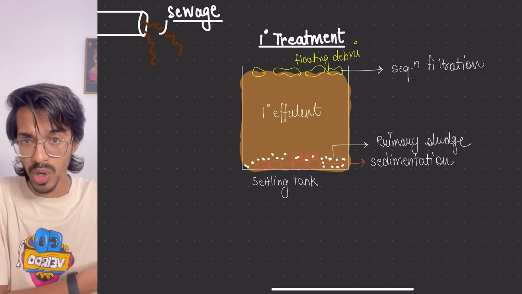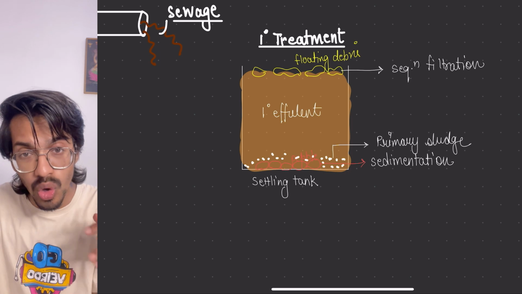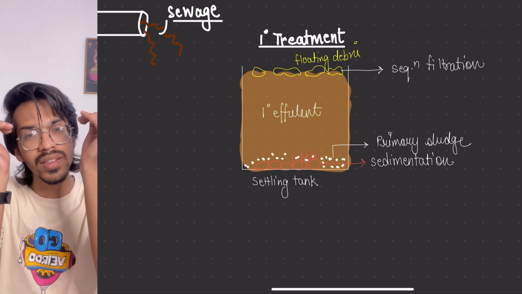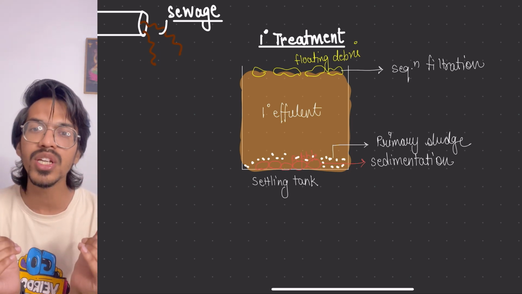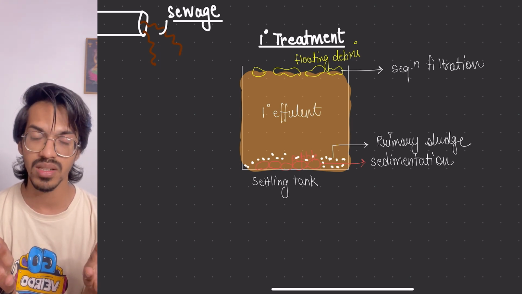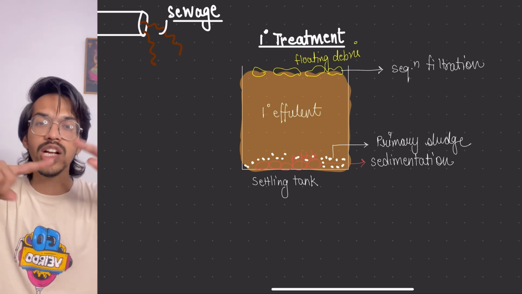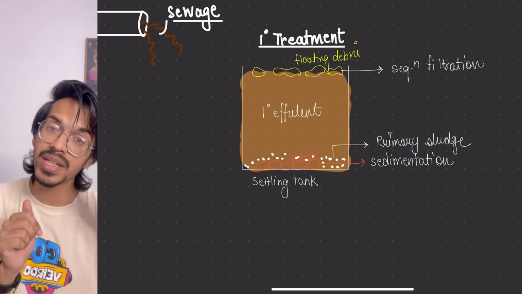This process is called sedimentation. Then other substances which are in the dissolved form but still heavier take more time, but they will finally also settle down. This settled material is called primary sludge. And the liquid which is left is called primary effluent.